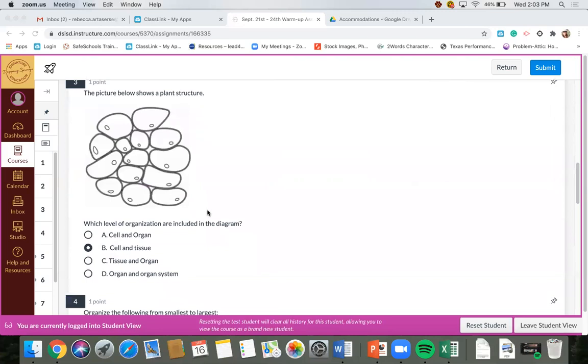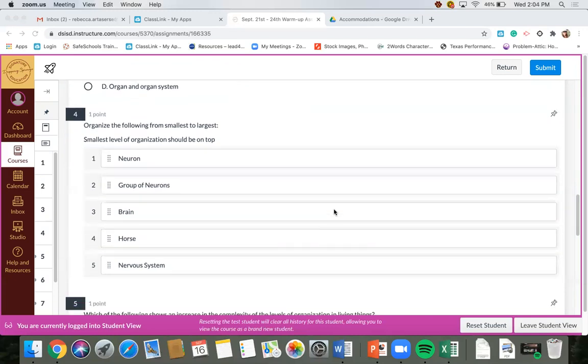Question 3. The picture below shows a plant structure. Which levels of organization are included in the diagram? When I'm looking at this picture, I see individual, what looks like cells to me. And in those cells, I can tell they have a nucleus. So I know for sure if it's a cell, that's one level of organization. And if I know that multiple cells create a tissue that performs the same job, this is multiple cells, so that must be a tissue. So my 2 levels of organization that are included in this photo are cells and tissue. So the answer is B as in boy.